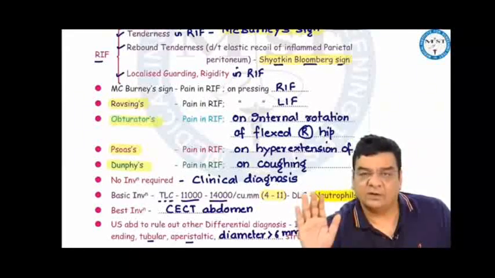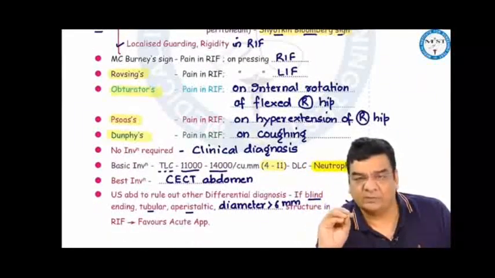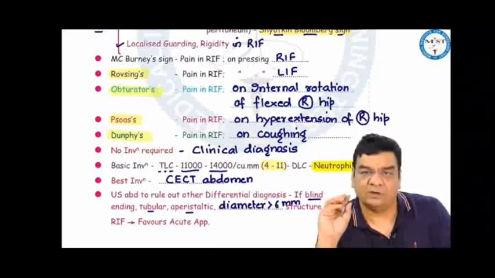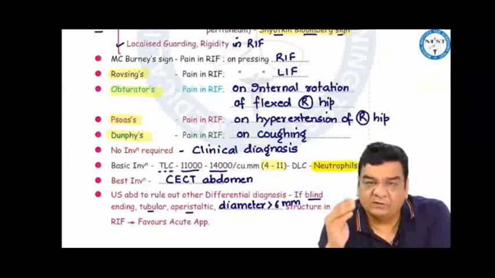Generally, no investigation is required in acute appendicitis. It is a clinical diagnosis. However, we can do some simple blood tests like total leukocyte count and differential leukocyte count. Generally, the total leukocyte count normally is between 4,000 to 11,000 per cubic millimeter. But in acute appendicitis, it can be mildly elevated, 11,000 to 14,000 per cubic millimeter.